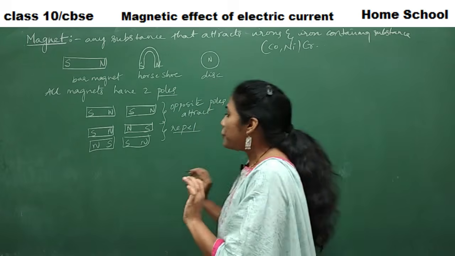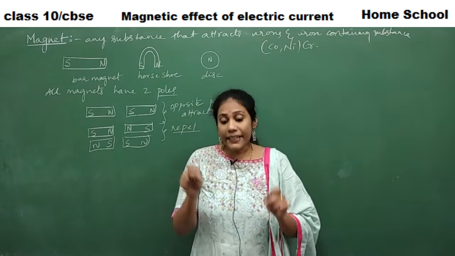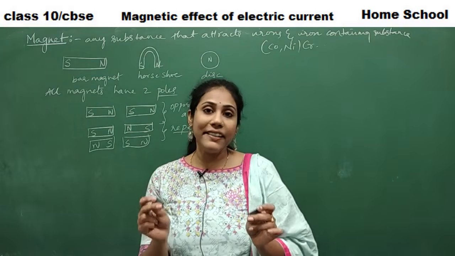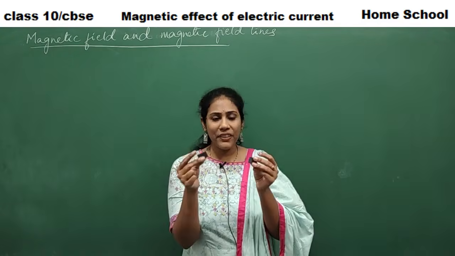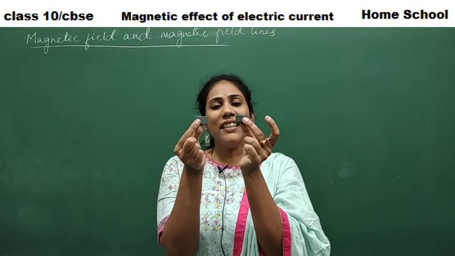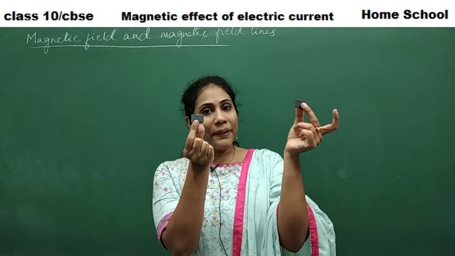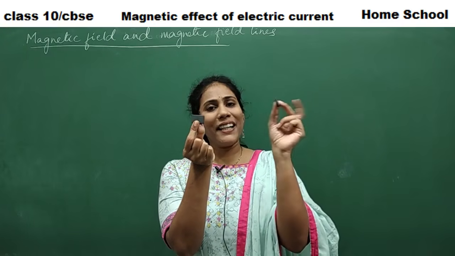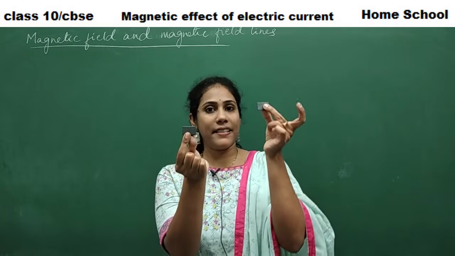Fine. So, we have learned the fundamental things about a magnet. Now, let us speak about the magnetic field and magnetic field lines. See here, before we understand a magnetic field, let us see this situation. I have two magnets here. See, this is our main magnet, imagine. I am bringing this magnet from a certain position. When the magnet is in this position, you have a lot of distance between this magnet and this magnet, right?